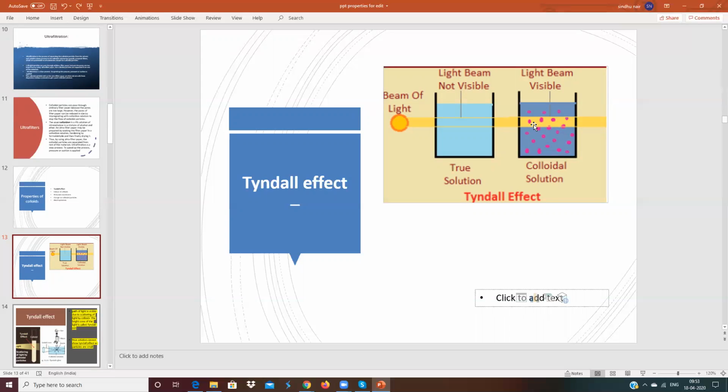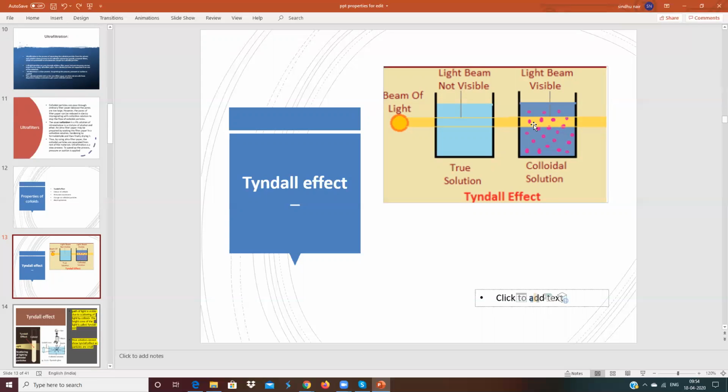And the path of the light will be visible when we pass a beam of light through a colloid. You can do this in a dark room. When we pass a beam of light through a colloidal solution, the solution will give a color. That property of a colloidal solution to scatter the beam of light, so that the path of the light is visible, is very important.